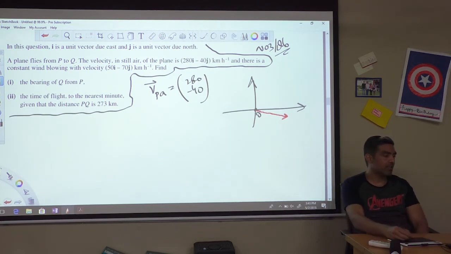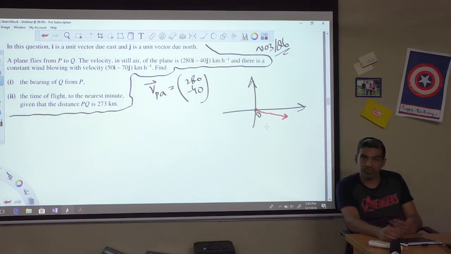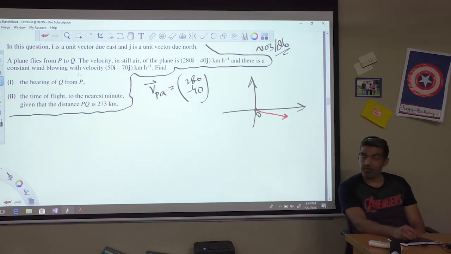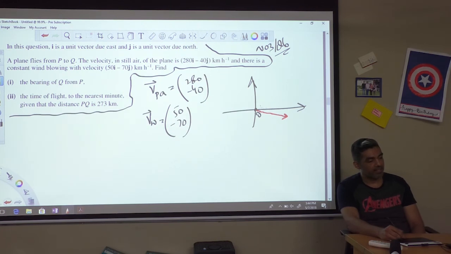Now see, this is the velocity of the plane in still air, which is 280i minus 40j. Now this is where the plane intends to travel if there was no air. But there is a wind blowing, a constant wind blowing at a velocity of 50i minus 70j. So the velocity of the wind is 50i minus 70j.